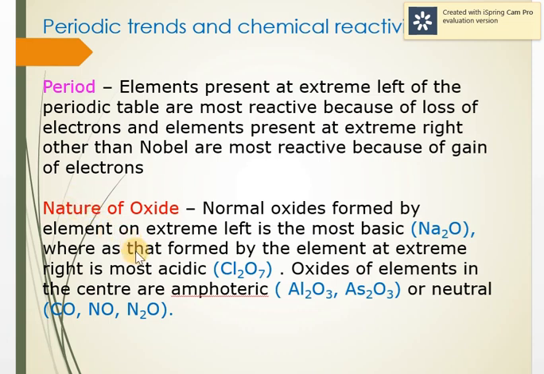And if you see the nature of oxide, then metal oxides are basic in nature, non-metal oxides are acidic in nature. And at the center we have aluminium, arsenic, which are amphoteric. While we have a few neutral oxides like carbon monoxide, nitrogen monoxide, and N2O, dinitrogen oxide, which are neutral.